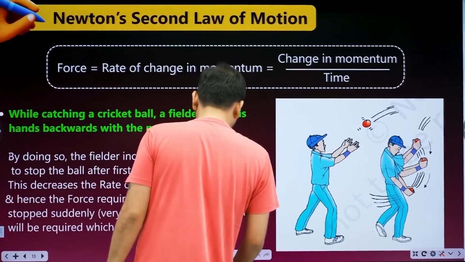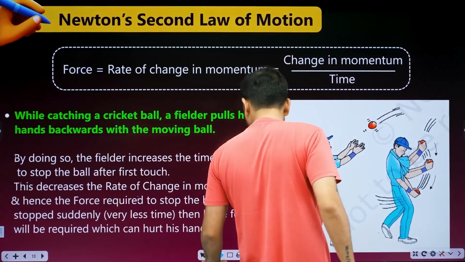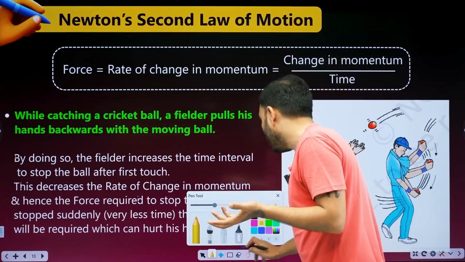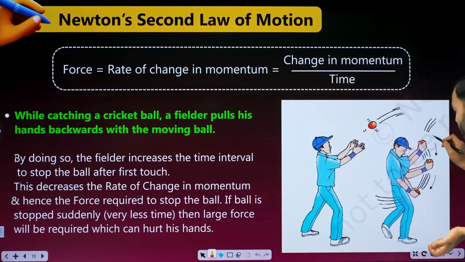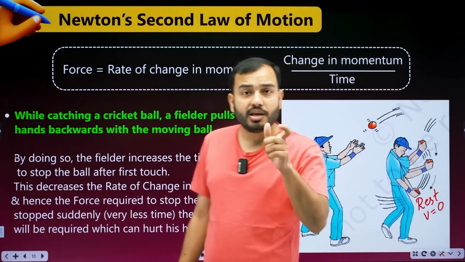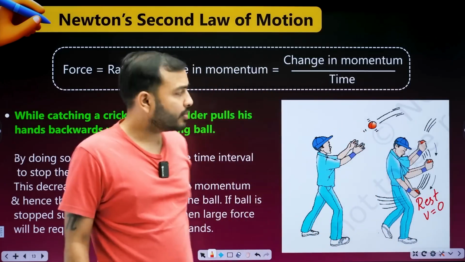Is it just to look cool? No. Understand carefully. The ball comes at a very fast pace, and finally you stop the ball. Yes or no? The ball comes at a very fast pace, and finally it comes to rest. You make its final velocity 0. Meaning here a force comes out, mass into acceleration.